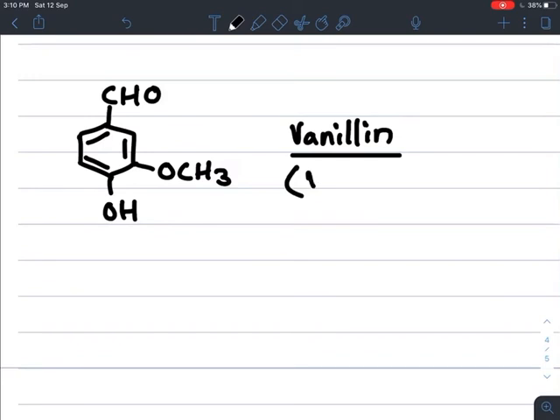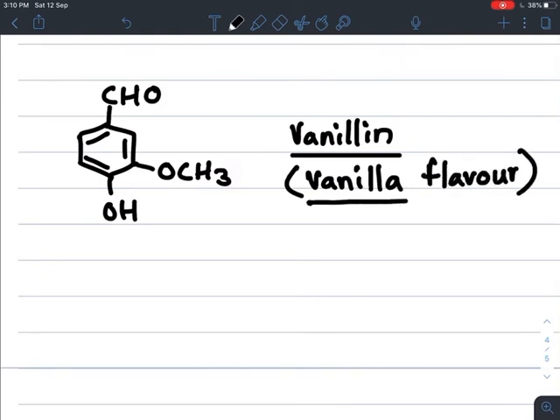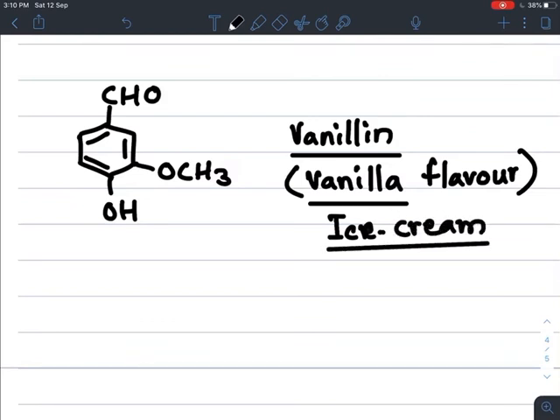Vanillin has a vanilla flavor, and therefore it is used in vanilla flavor, and vanilla is the name of an ice cream because all students like ice cream. So vanilla ice cream contains vanillin aldehyde, and the formula of this vanillin aldehyde is here, benzaldehyde.